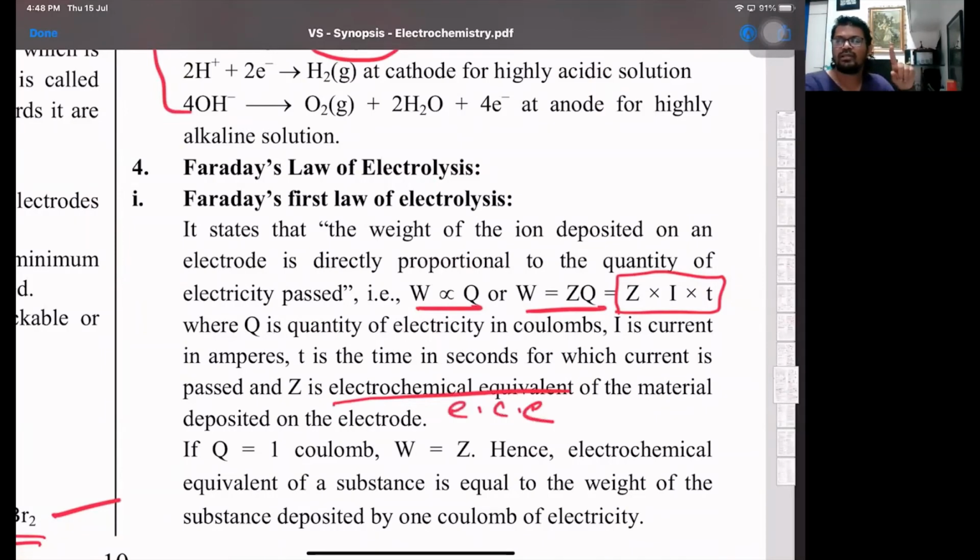So if the number of coulombs is 1, in other words 1 ampere for 1 second, that is Q is equal to 1 coulomb, then W is equal to Z. So in other words, electrochemical equivalent is the weight deposited on passing 1 coulomb charge through the solution. Okay, so W is equal to Z when Q is 1.